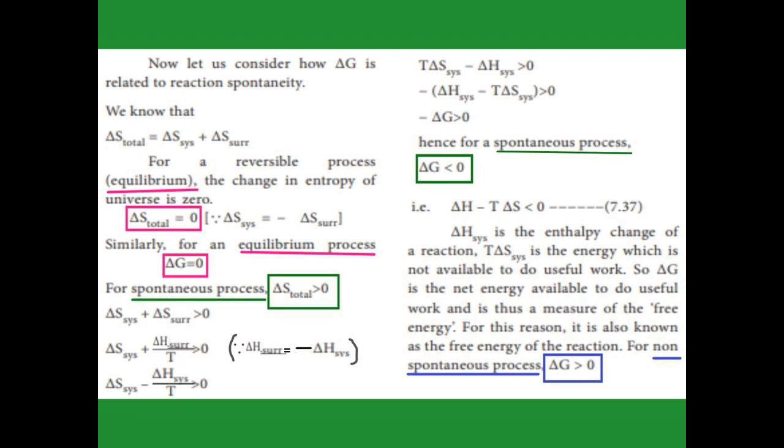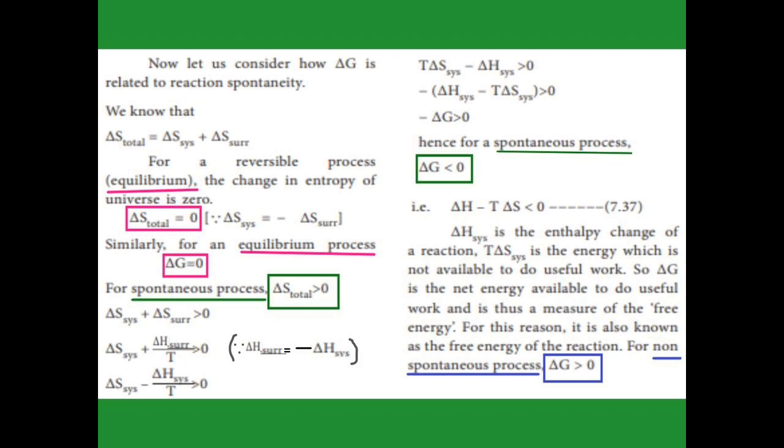For an equilibrium process, the total entropy change is equal to 0. Why is it 0? Because the entropy change for the system is equal to the negative entropy change for the surroundings, so the total entropy change is 0. In the same way, for an equilibrium process, the free energy change is also 0. Now for a spontaneous process, the total entropy change is greater than 0.